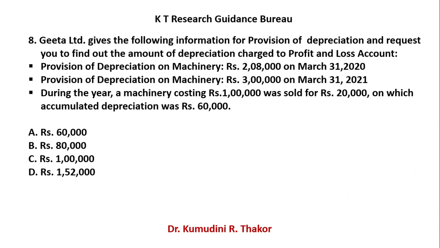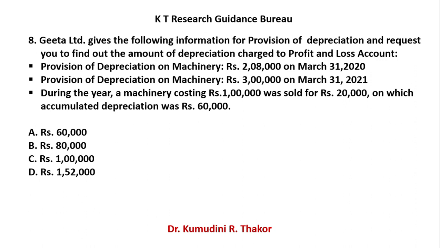Provision of depreciation on machinery, opening balance is 2,08,000 and closing balance is 3 lakhs. It is easy to understand opening and closing balance. You can find the difference also, but one additional information is already given.